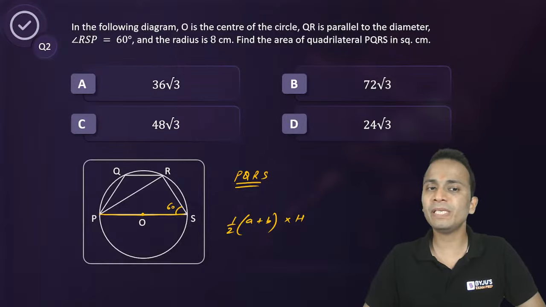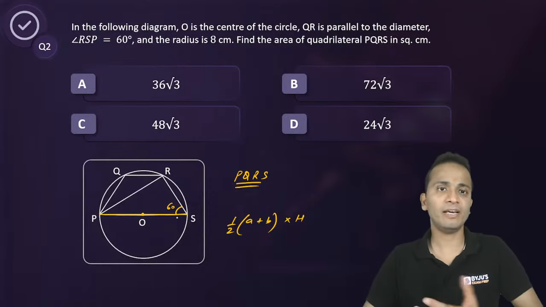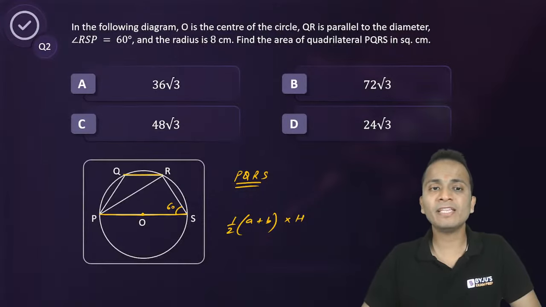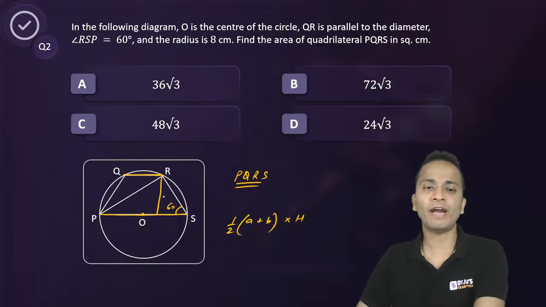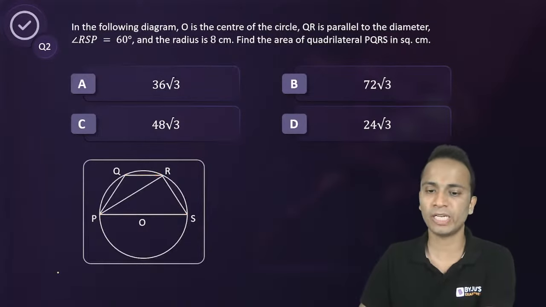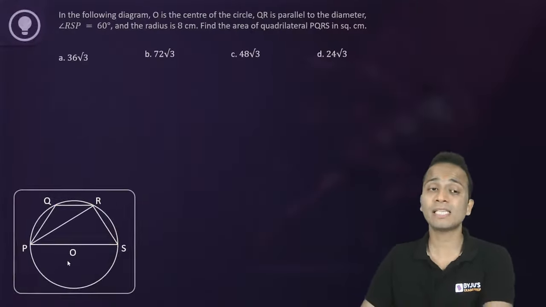You know the value of PS, you know the length of PS, radius is given. You can find the length of QR as well as the height of this quadrilateral. And hence you'll be able to find out the area of this quadrilateral. Let's continue.